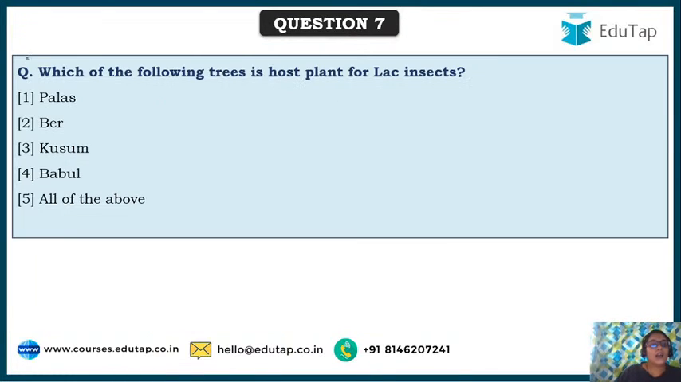Next, which of the following trees is a host plant for lac insects? As I have told you, lac insects need a host plant to survive. There they suck the sap out of the plants, feed on it, and then secrete the resinous material, which dries up later. First it is very soft. Later, when it comes in contact with the air, it starts hardening. So which of the following is a host plant for lac insects?